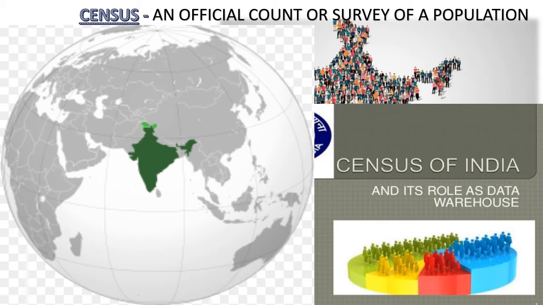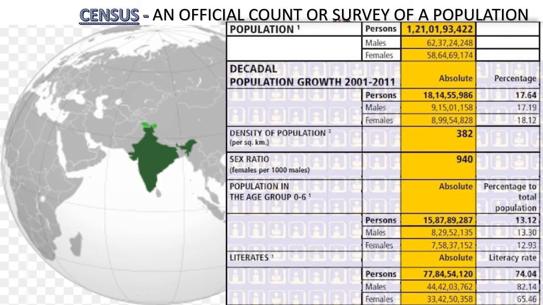India's average population density is 382 persons per square kilometer as per census 2011. So children, after the counting we get these numbers. Persons in full all over India, we have males and females. Then the 10 years duration, 2001 to 2011, and the absolute percentage of males and females.